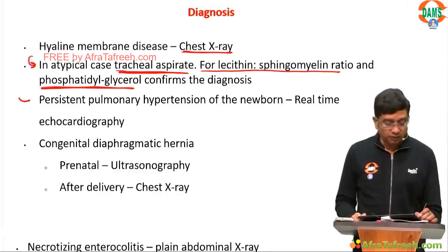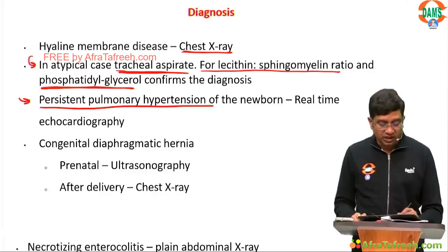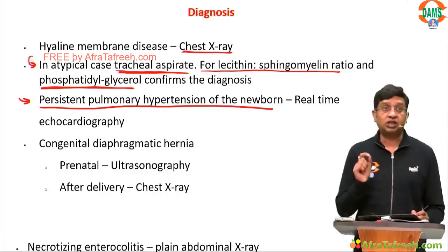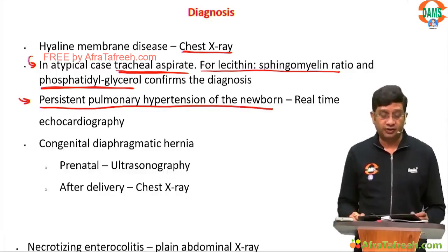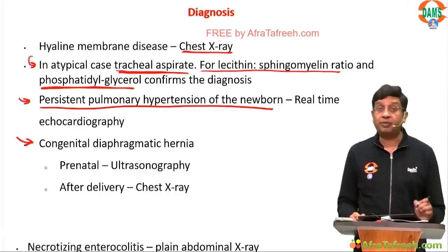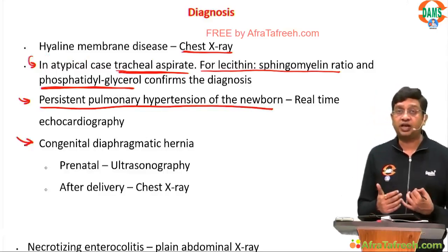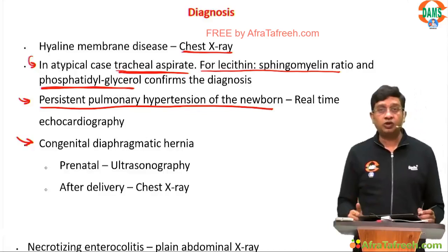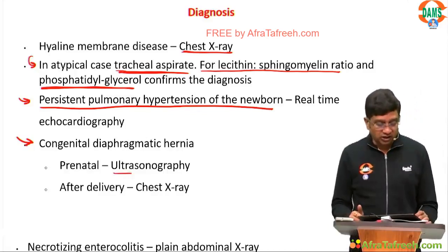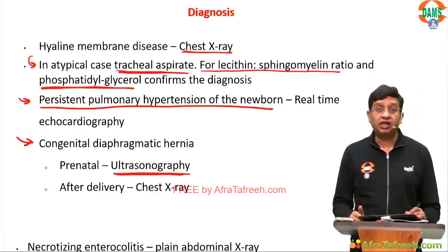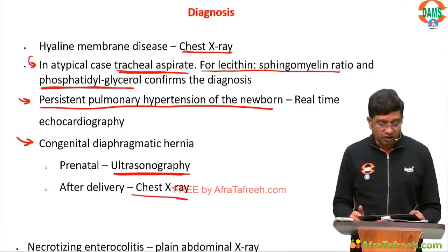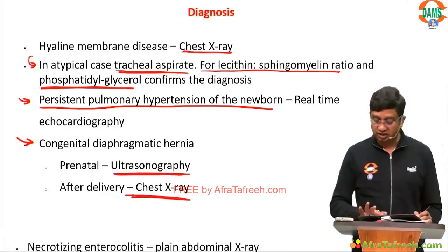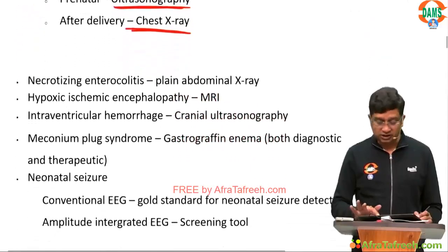For PPHN, the investigation of choice is real-time echocardiography. Congenital diaphragmatic hernia can be diagnosed even prenatally. Prenatally, your answer is ultrasonography, and after delivery, your answer is chest X-ray.